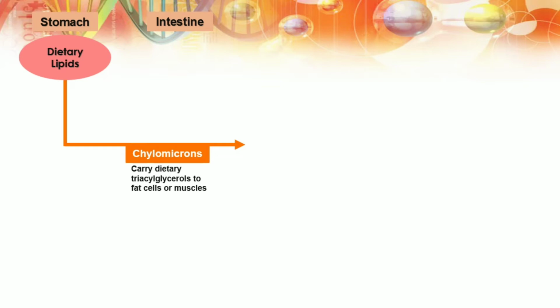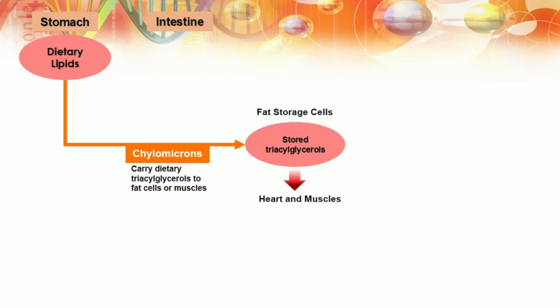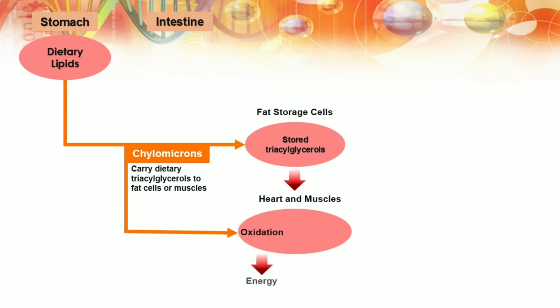Chylomicrons carry dietary triglycerols to fat cells or muscles. The fatty acids then pass through the capillary endothelial cells and reach adipocytes for storage. The stored triacylglycerols will travel through the heart and then the body. The enzymes will break off fatty acids from triglycerides and deliver them to cells, and as the oxidation process happens, the fatty acids will be converted into energy.